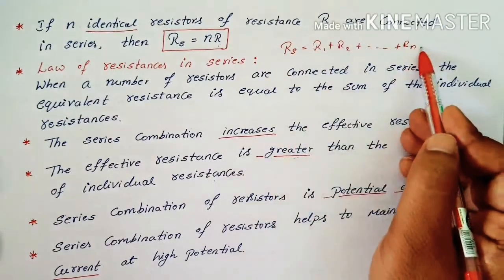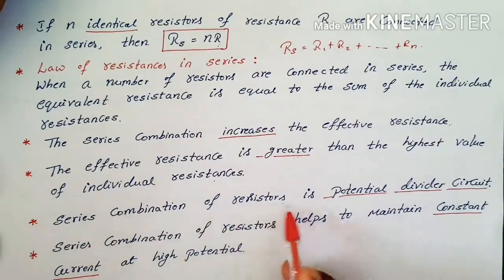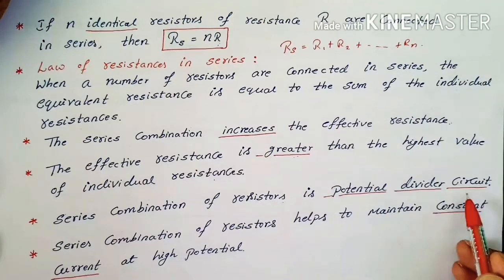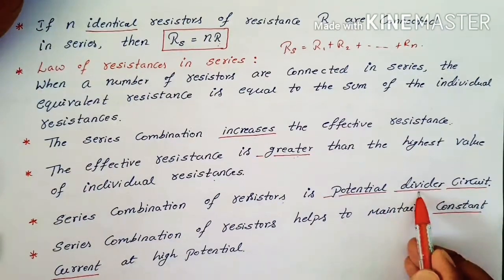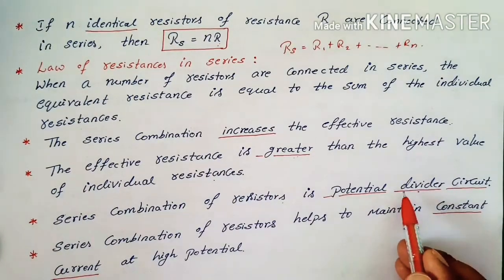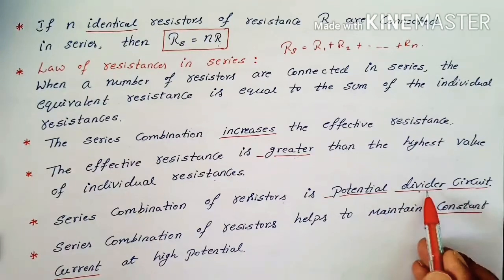In the series combination of resistors, we call it a potential divider circuit. Potential divider means the current is the same, potential differences are different, as I said. The potential difference across each resistor is different, hence we call it a potential divider circuit.